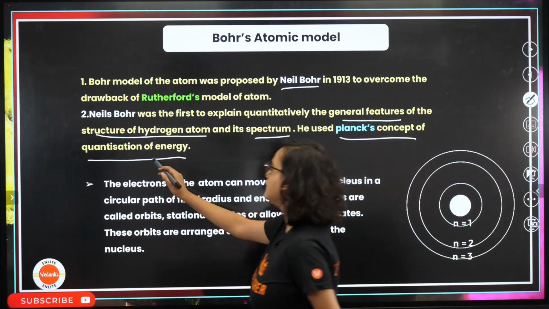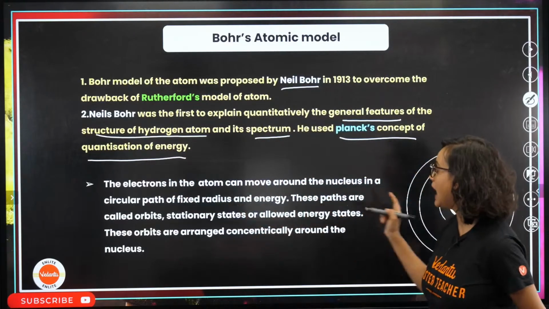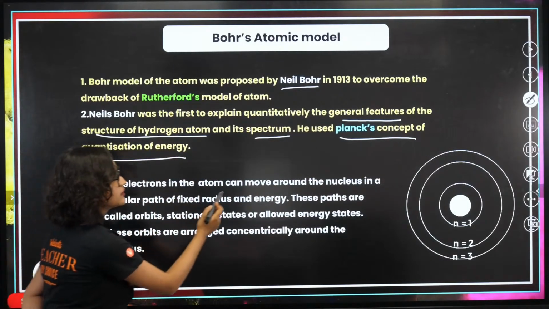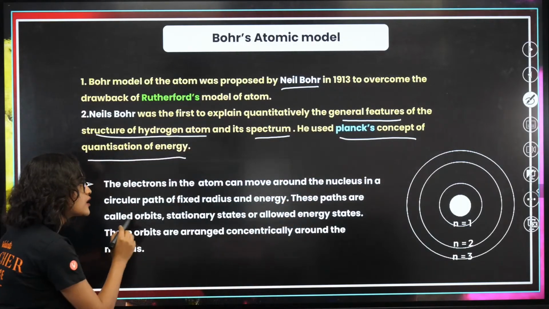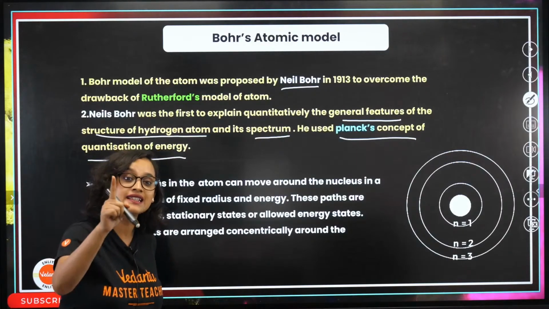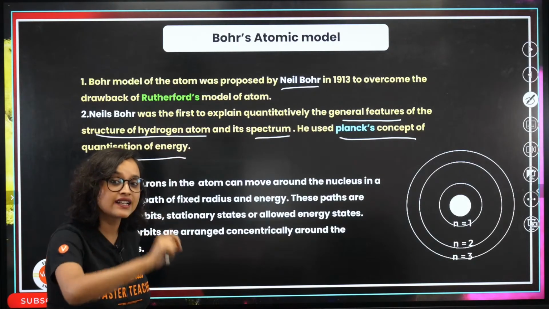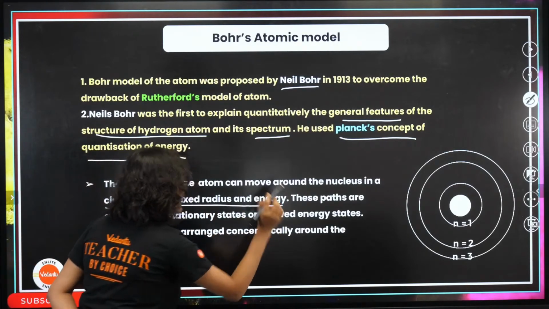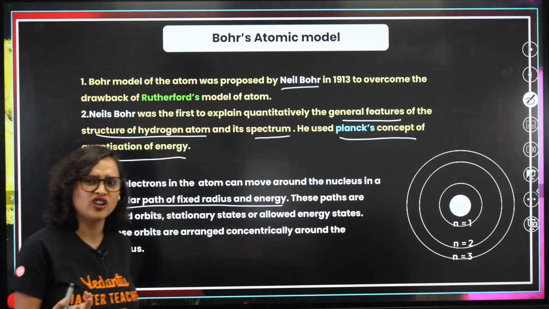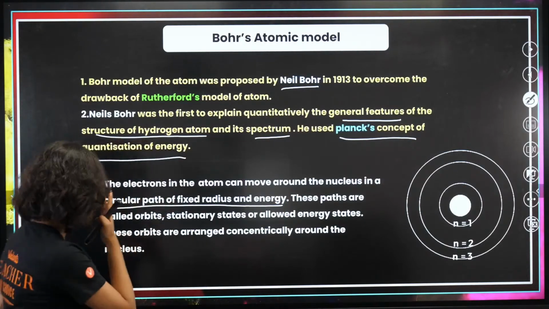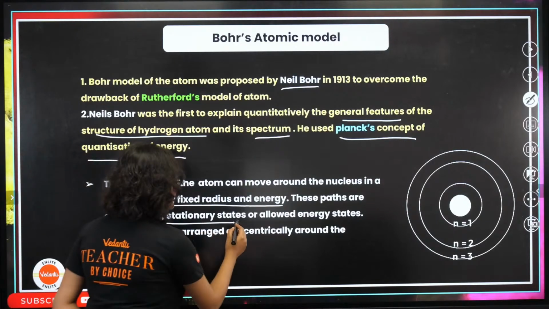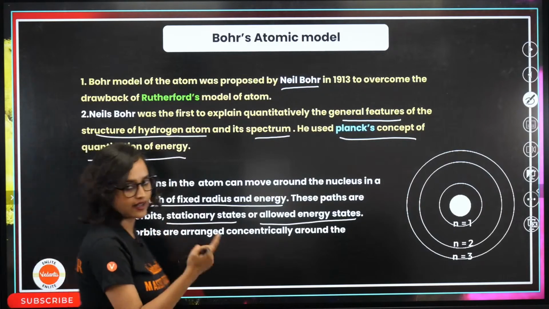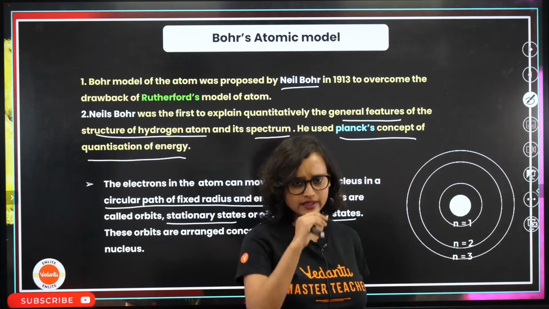So, quantization of energy, right? Now, the electrons in the atom. Bohr, very smart, huh? He said that the electrons in the atom can move around the nucleus in a circular path of fixed radius and energy. Take a look at it. Circular path of fixed radius and energy. And these paths are called orbits, stationary states or allowed energy states. These orbits are arranged concentrically around the nucleus, of course. This we also know.